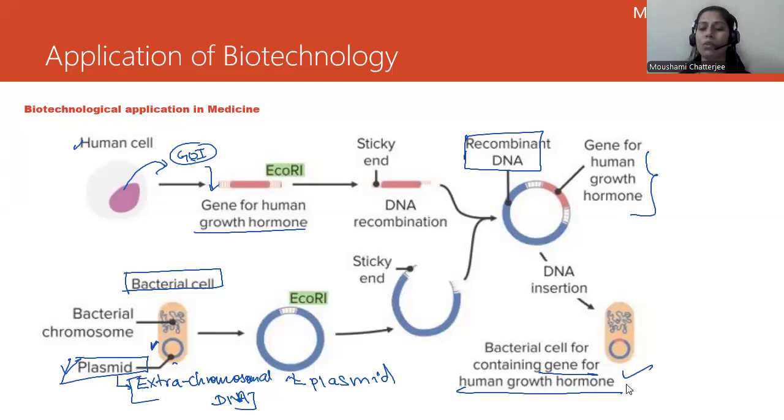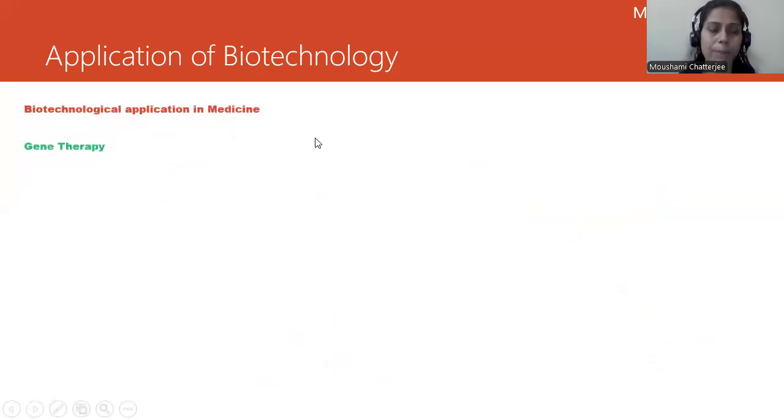So this human growth hormone can be extracted out of this bacteria for future use. This is basically the application of recombinant DNA technology, or biotechnology. This is one example, human growth hormone, but we can have other examples as well. I hope this is absolutely clear. Now we will move on to the next part, which talks about gene therapy.